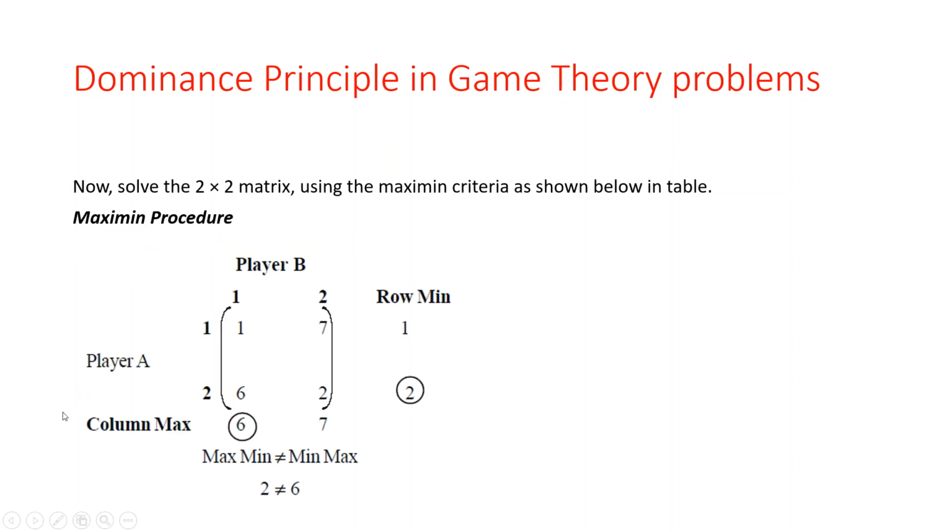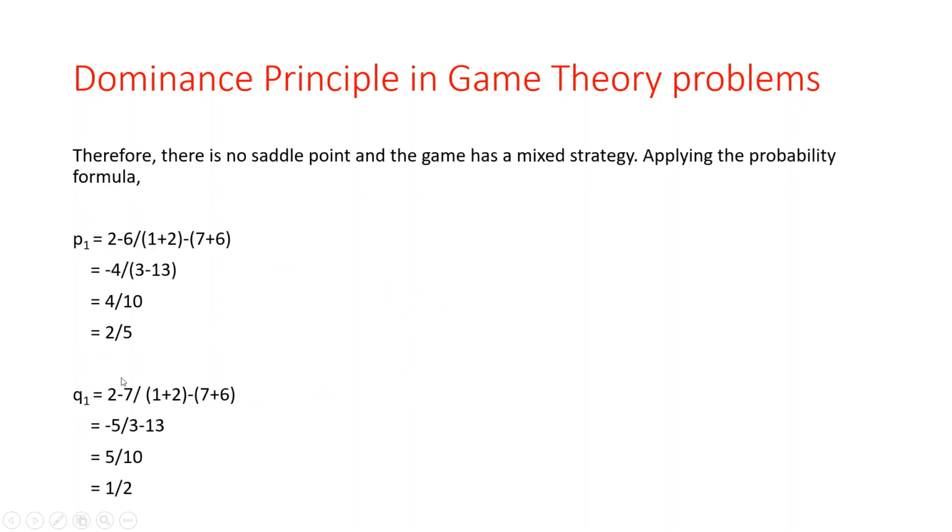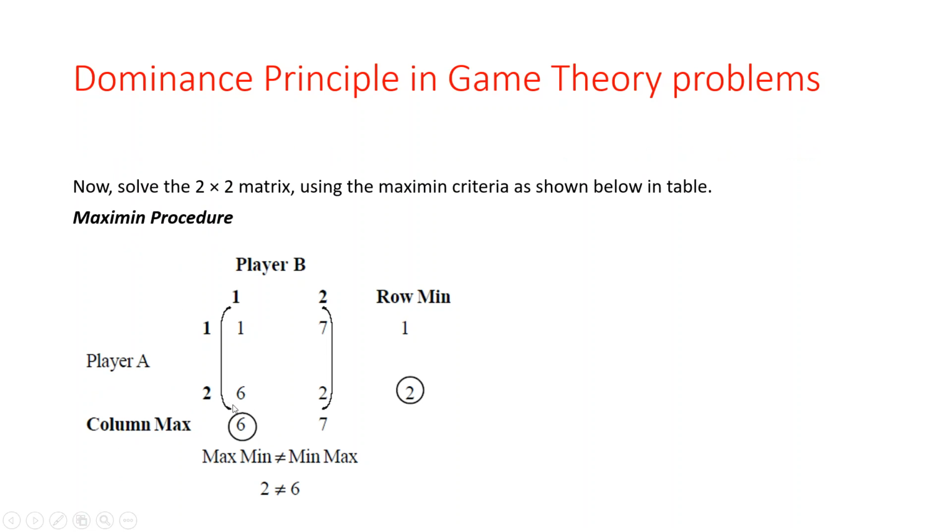Okay, so Q1 कैसे find out करेंगे? So ये अगर हमारा Q1 है, so 2 minus 7. Okay, Q1 के लिए.